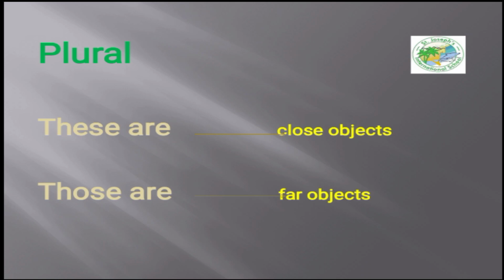So I use the word these are when I point to things which are close to us. What about those are? I use those, with the O, those are, to point at far objects. Like that, I use it with the far object also, but those with the plural and that with the singular. Don't forget this information, okay?